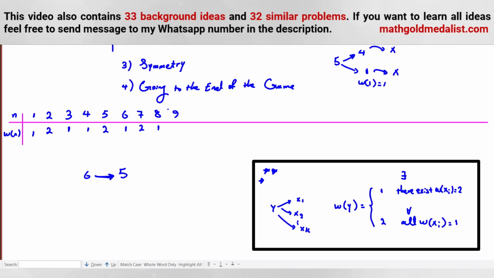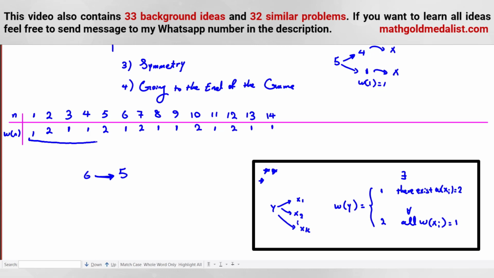For 9, we can go to 5. W is 2, so here is 1. For 10, if you take 1 or 4, you can go to these two, so it will be 2. For 11, W is 1. For 12, take 1 or 4, both of them 1, so this one is 2. 13 is 1. For 14, you can go to 10 by taking 4 tokens, it will be 1, and now we can find the period.